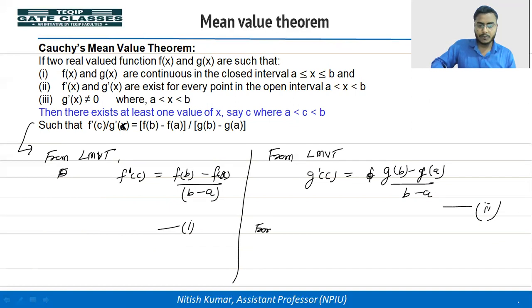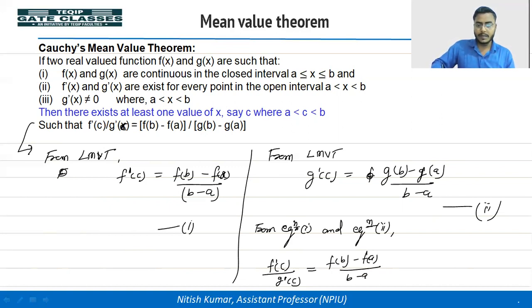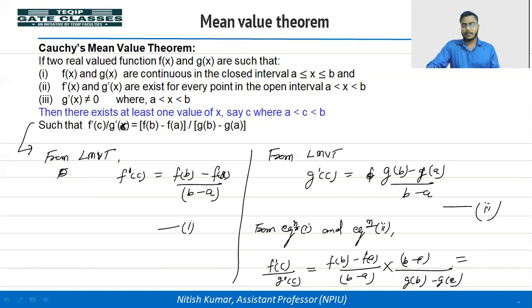So from equation 1 and equation 2, f dash c divided by g dash c is equal to f(b) minus f(a) divided by b minus a, into b minus a divided by g(b) minus g(a). Okay, so by simplifying, we can write f(b) minus f(a) divided by g(b) minus g(a).